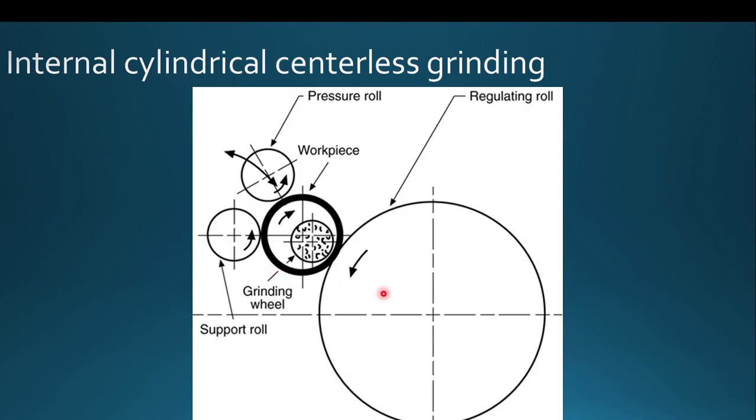So this diagram shows the internal cylindrical centerless grinding process. See, this is your workpiece, and this is your regulating wheel, its pressure roller and its support roller, and inside we have the grinding wheel. So the internal surface of your workpiece can be ground by using this process.